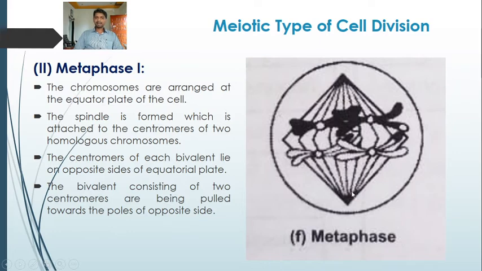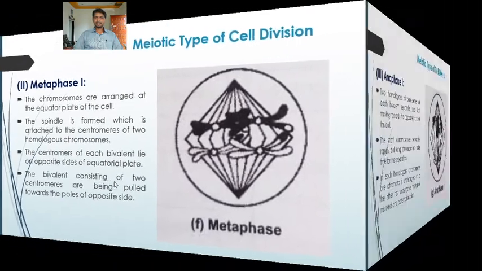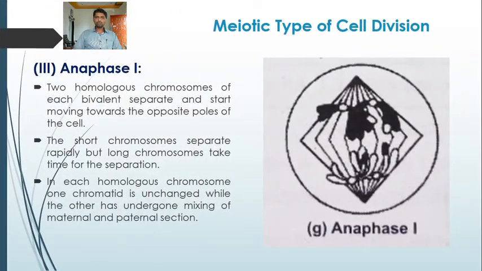In metaphase first, the bivalent consisting of two homologous chromosomes with two centromeres is pulled towards the poles of opposite sides. Now in the anaphase first, we will see what happens. The two homologous chromosomes of each bivalent separate and start moving towards the opposite poles of the cell.